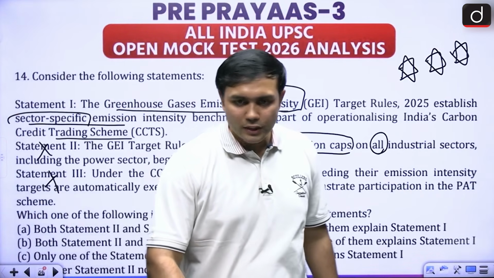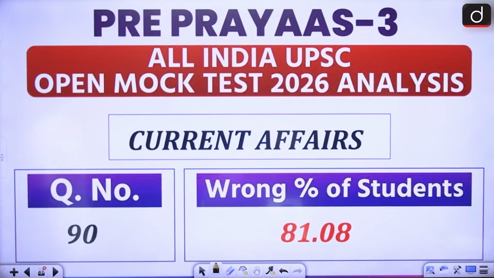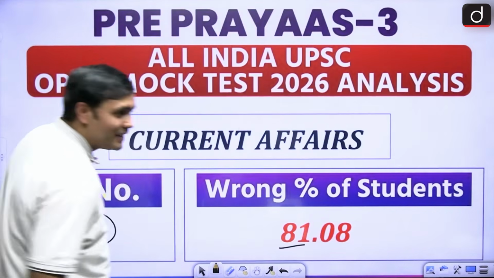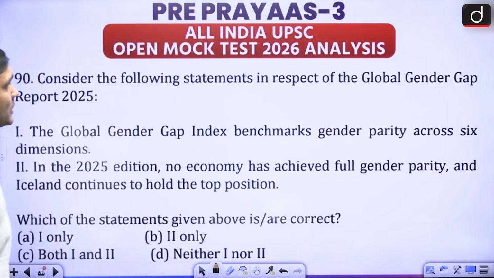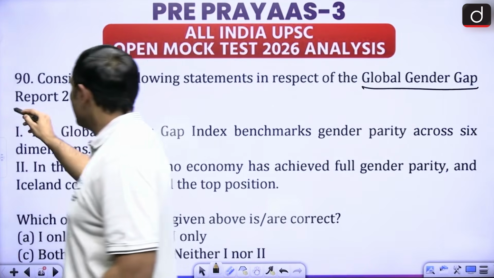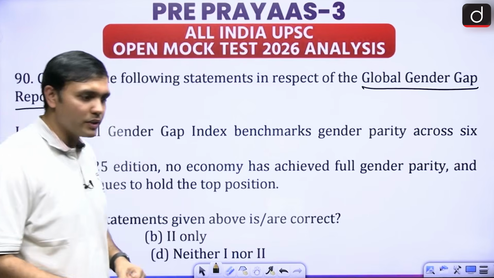All right. Next is the next question. The subject is current affairs. Question number is 90. Still we are in the 80s. So let's look at it. Here the question is with respect to the global gender gap report. Because it is 2025, it is still important for us.